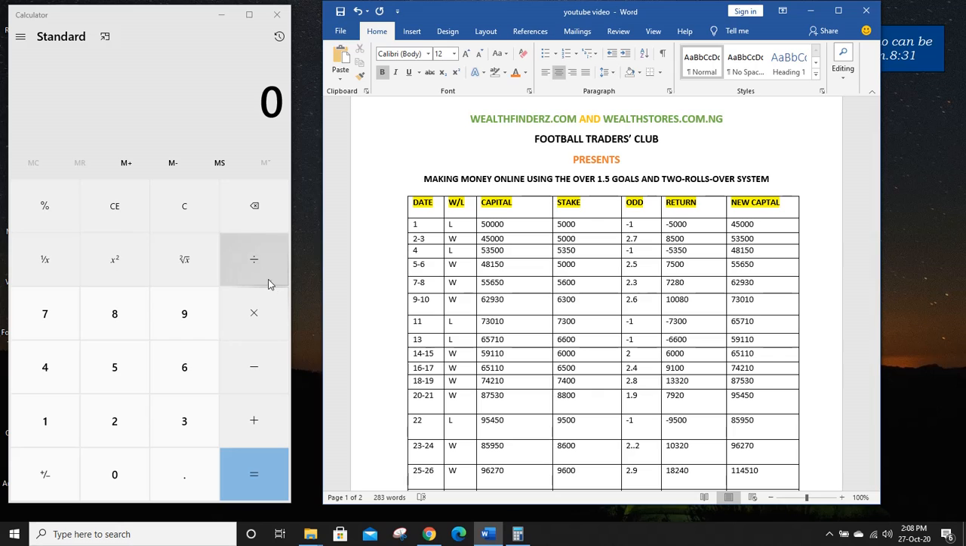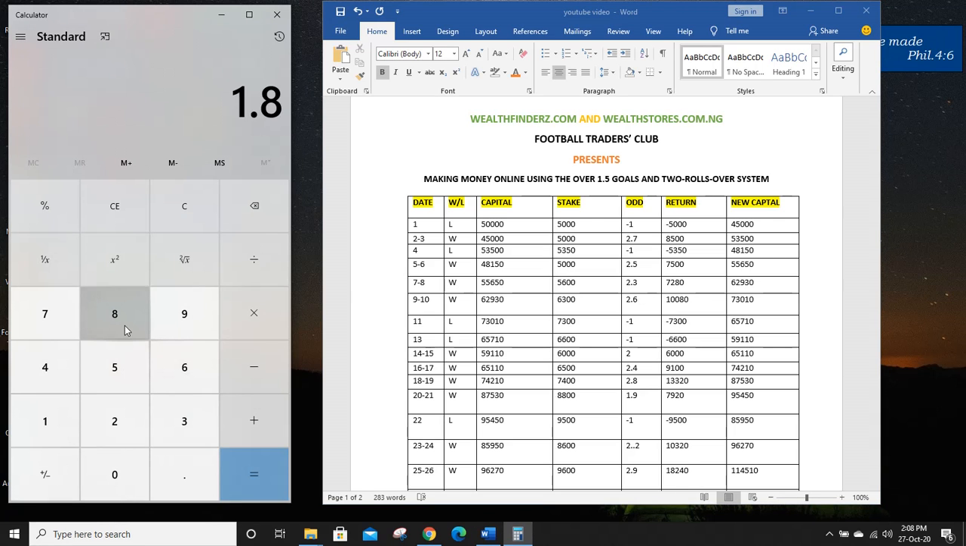Let us take for instance Arsenal is playing against Chelsea, and the market I used was over 1.5, because that is what we are using here, and that very game the odd was 1.8 for instance. On that day I staked 5,000 naira. 5,000 naira multiplied by 1.8 gives me 9,000 naira. You could see that day I won that game on the second day.